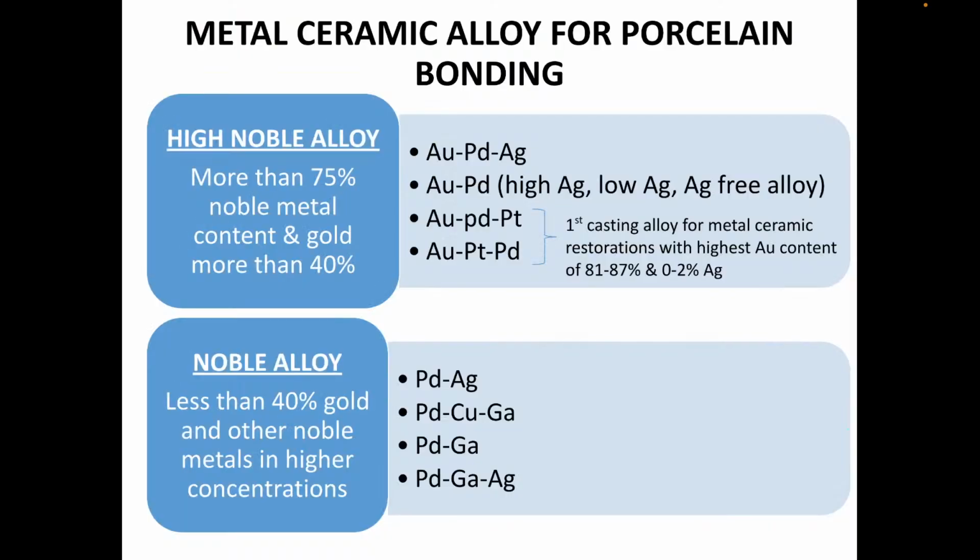So let's continue with metal ceramic or porcelain bonding alloys. High noble metal alloy has more than 75% noble metal content and gold more than 40%. This is the first casting alloy for metal ceramic restoration, with the highest gold content of 81 to 87%. The noble alloy has less than 40% gold and other noble metals in higher concentration.